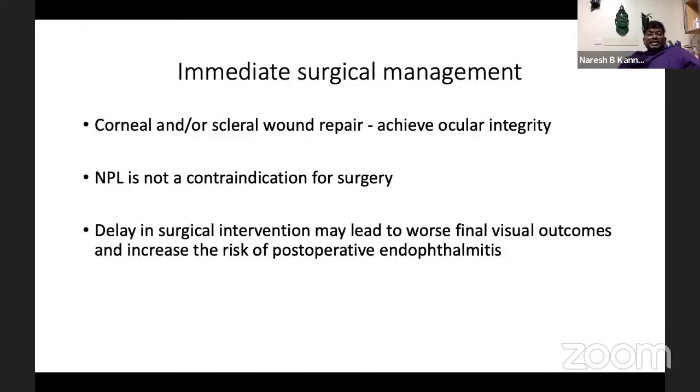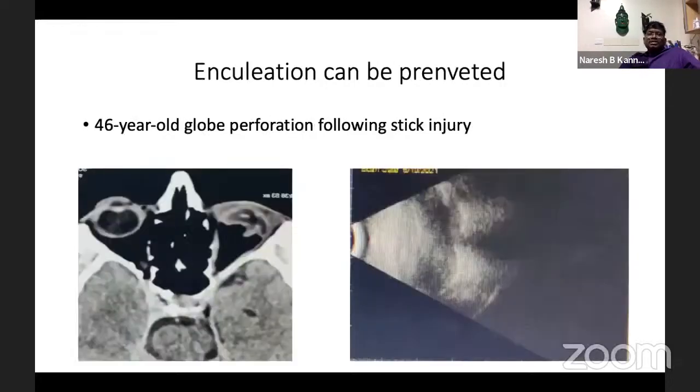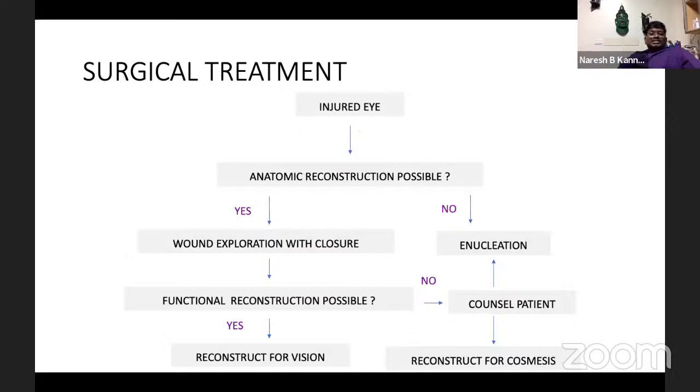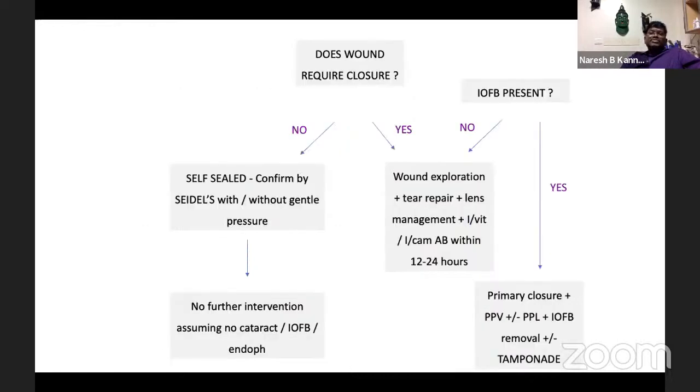No PL, underline again, is not a contraindication for surgery as far as trauma is concerned. Many patients with no PL, after surgery, will regain vision. So NPL is not at all a contraindication. And this is a surgical treatment. When you have an injured eye, is it possible to anatomically reconstruct? If it is possible, go ahead. If not possible, you can enucleate, and further counseling is needed. If you can reconstruct, go for wound exploration with closure. If functional reconstruction is possible, yes, you go ahead, and then we can reconstruct for the vision.